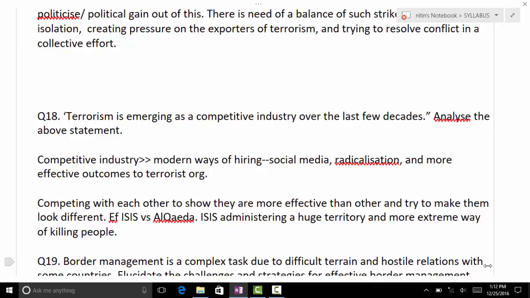Now we talk about world terrorism. There are five main countries: Iraq, Nigeria, Afghanistan, Pakistan, and Syria. 78% of world fatalities happen in these five countries, and these five countries are impacted by Al Qaeda, Taliban, ISIS. Okay, you can come to Jaish-e-Mohammed.